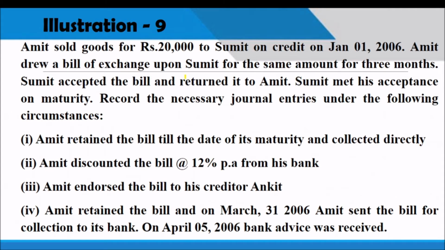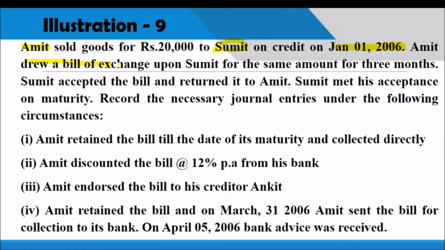We will learn the concept by solving this problem. You will learn the concept of endorsement. Amit sold goods for rupees 20,000 to Sumit on credit in January 2006. So Amit is the drawer, Sumit is the drawee.